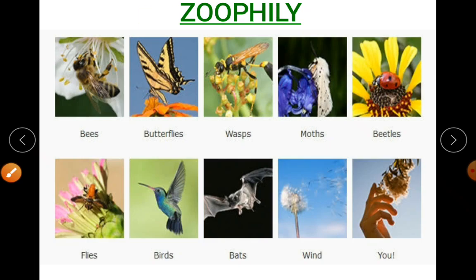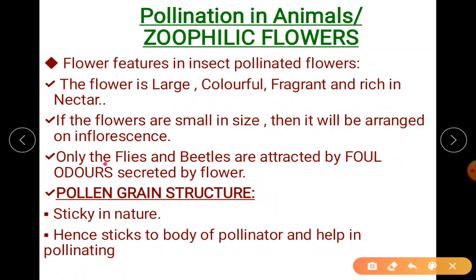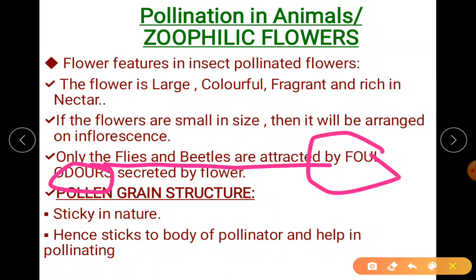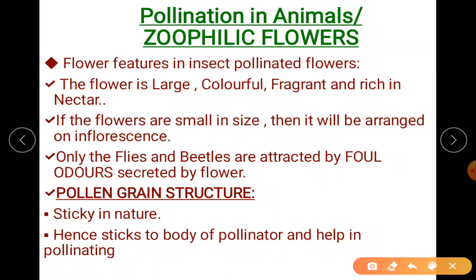Continuing with our structure, I hope it is clear: the flies and beetles are attracted by the foul odors. The example was Amorphophallus. This can be asked as a 1 mark question: give an example of a flower which produces foul odors. Or the question can be asked: name the pollinators that are attracted towards flowers which secrete foul odors. The answer is flies and beetles.